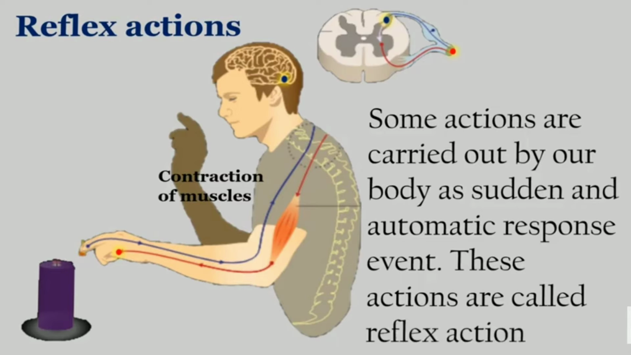At times, your body needs to respond very quickly in order to avoid damage to the body. In such cases, the message is not taken to the brain but to the spinal cord, which immediately sends a message back to take action quickly. Such actions are called reflex action.